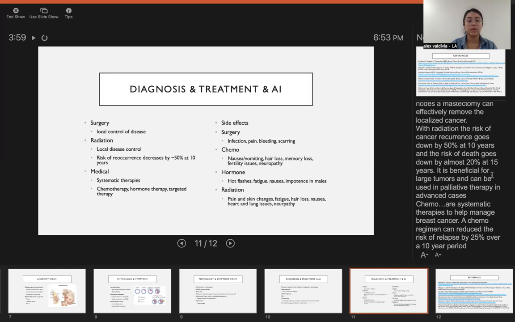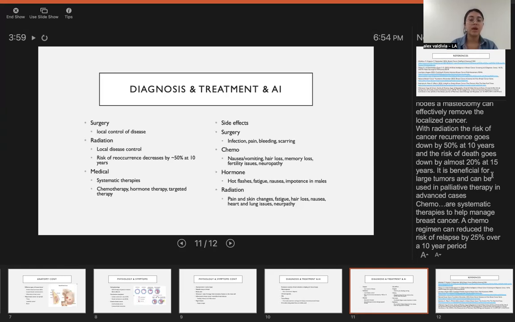Then there's medical treatment, where they do chemo. There are some systemic therapies to help manage breast cancer, and that's chemo, hormone therapy, and targeted therapy. A chemo regimen can reduce the risk of relapse by about 25% over a 10-year period.